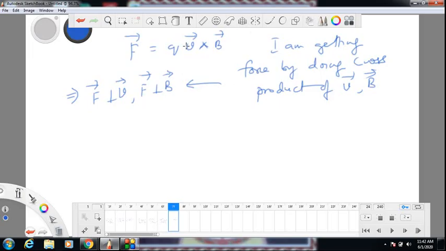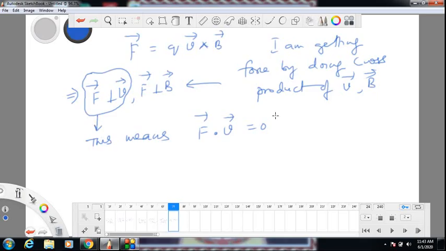So the answer which we are getting is F here. It is perpendicular to V also, it is perpendicular to B also. F perpendicular to V is a very important thing in this topic. This means if F is perpendicular to V, then F dot V is 0, because dot product of two perpendicular vectors is 0.